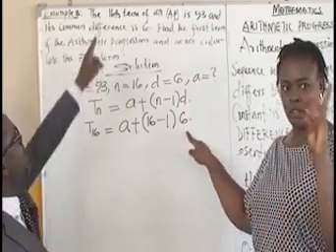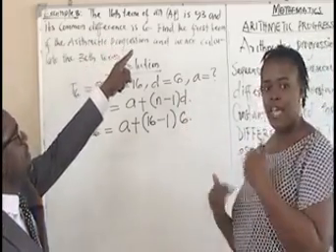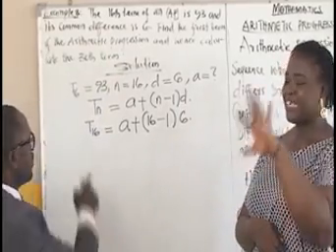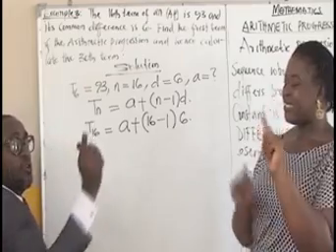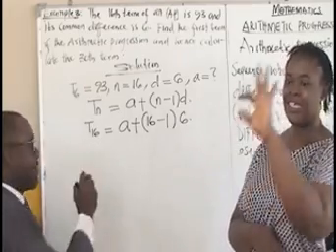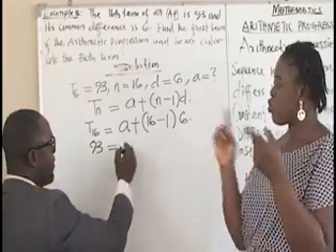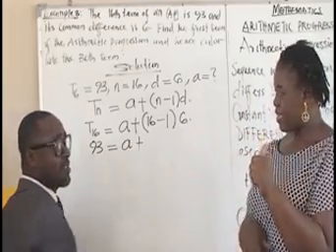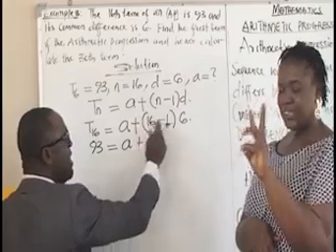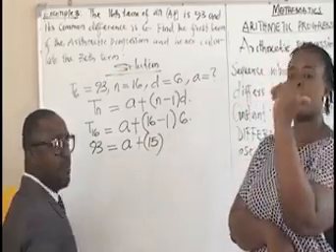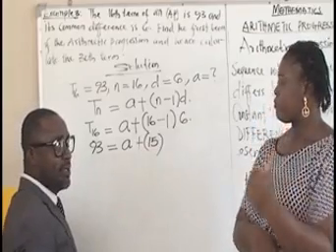Remember from the question we have the 16th term of an AP is 93. So this is the 16th term. The value will be 93. Equals a plus 16 minus 1, which will give us 15. Don't fail to put your brackets.